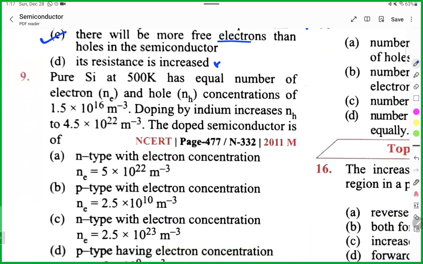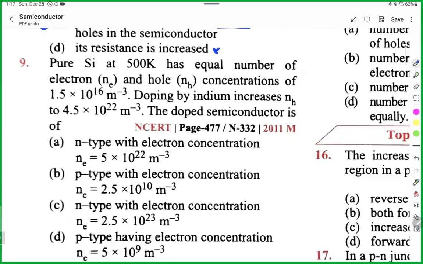Almost the same thing you have here, Chandana. Pure silicon at this temperature has an equal number of holes and electrons, and this is the value. If indium is increased to this level, what will be the doped semiconductor in this case? So the number of holes is given.